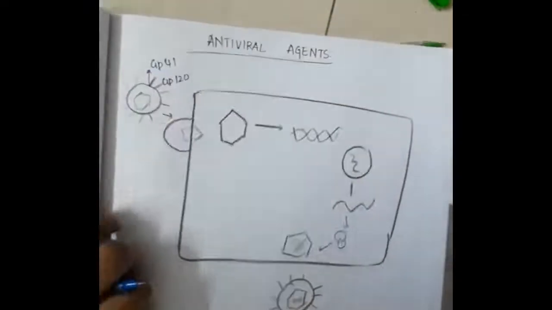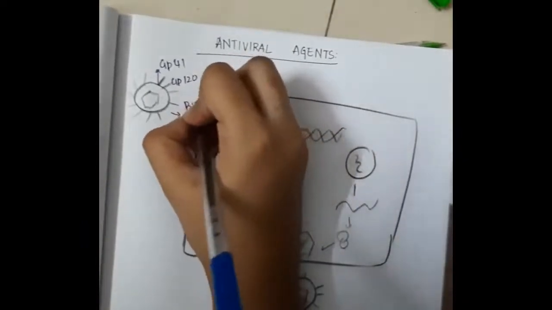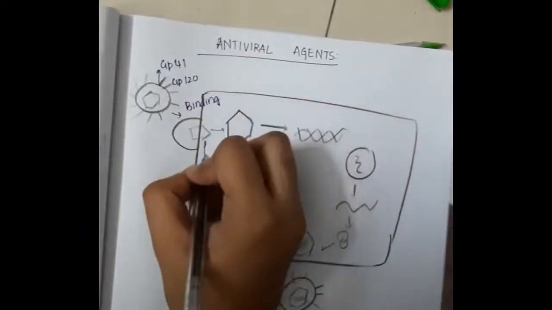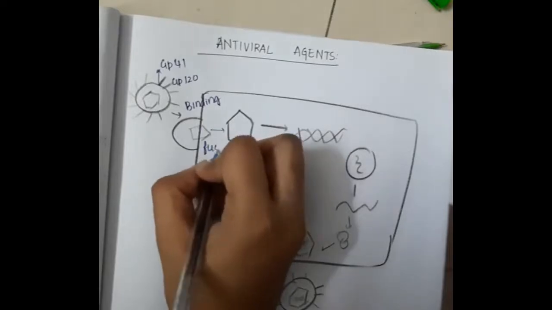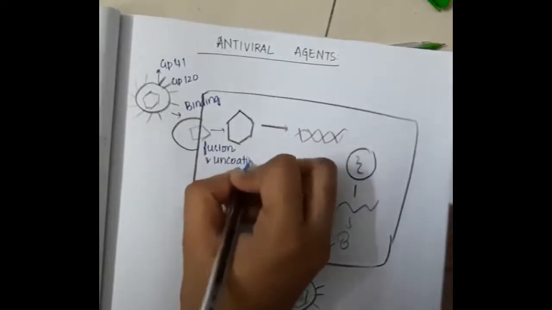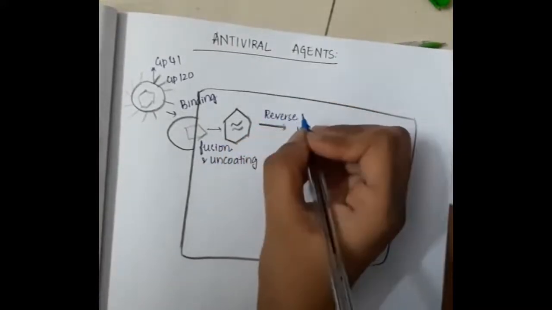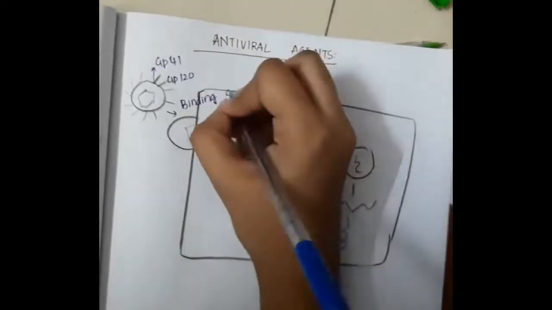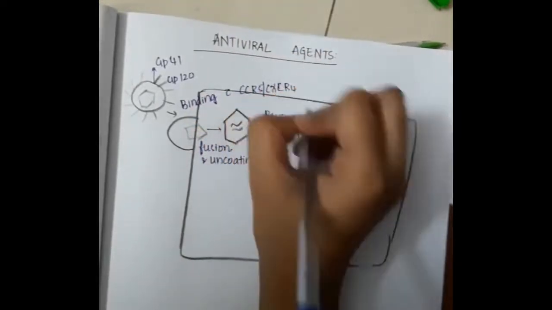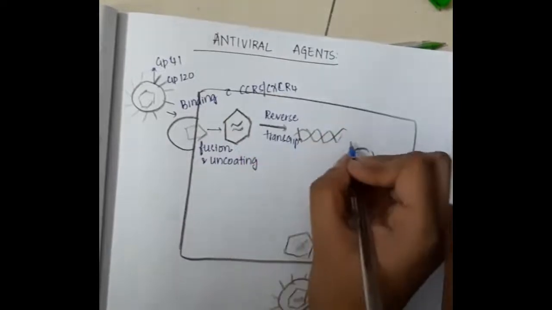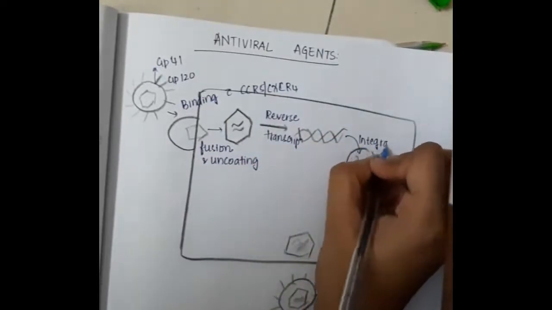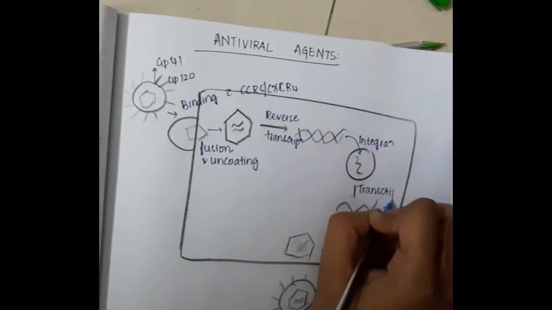So in the HIV cell there is GP41 and GP120. With the help of this GP41 and GP120, first and foremost the HIV viral cell will bind to the host cell and then it causes fusion and uncoating. This binding will occur with CCR5 and CXCR4. Then this will result in the RNA undergoing reverse transcriptase. With reverse transcriptase, there is formation of DNA. RNA of the HIV gets converted to DNA.